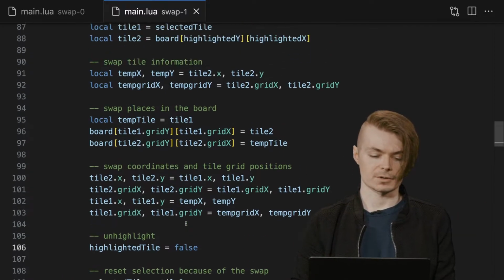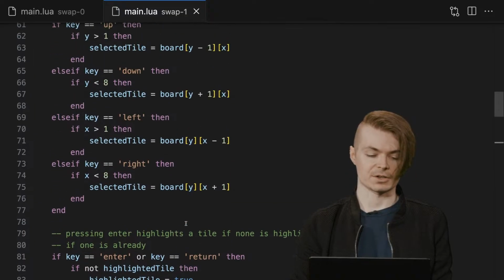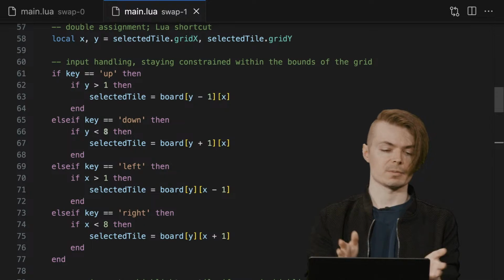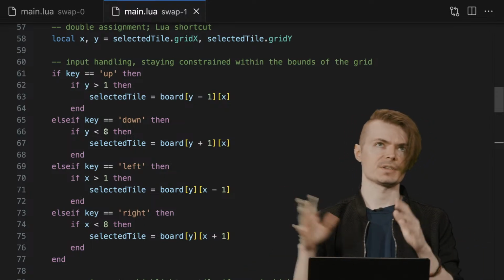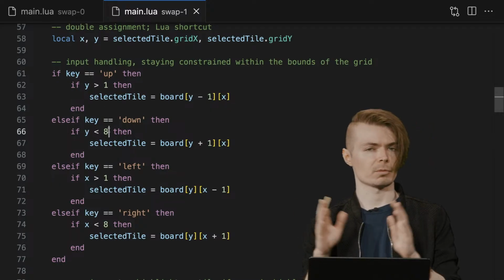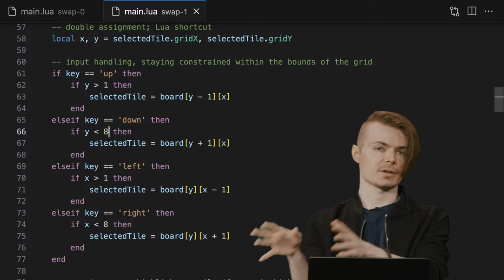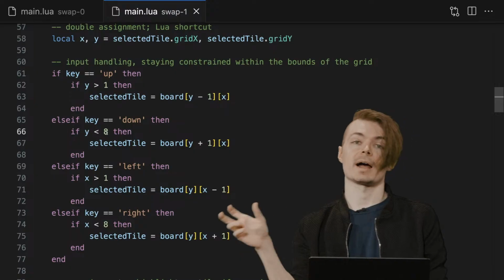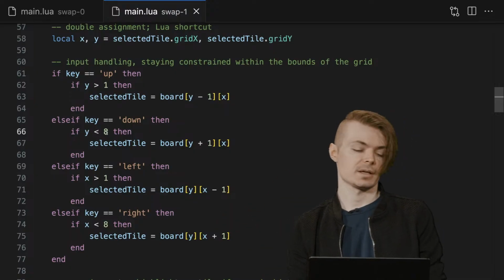Some folks might say there are a few magic numbers in here, 1, 8, various numbers like this. This whole game was largely designed around a consistent aesthetic and arrangement of tiles. But if you wanted things to be a little bit more robust, and this transcends also into the Match 3 distro proper, you could set 8, for example, to be like grid width or grid height or grid size in this case.